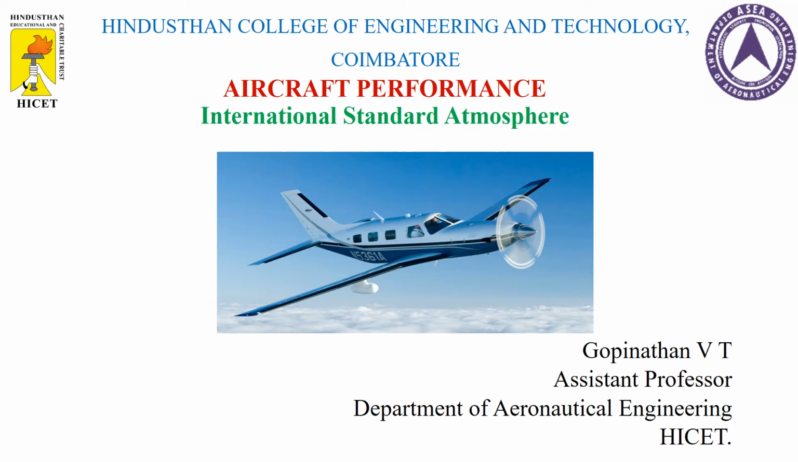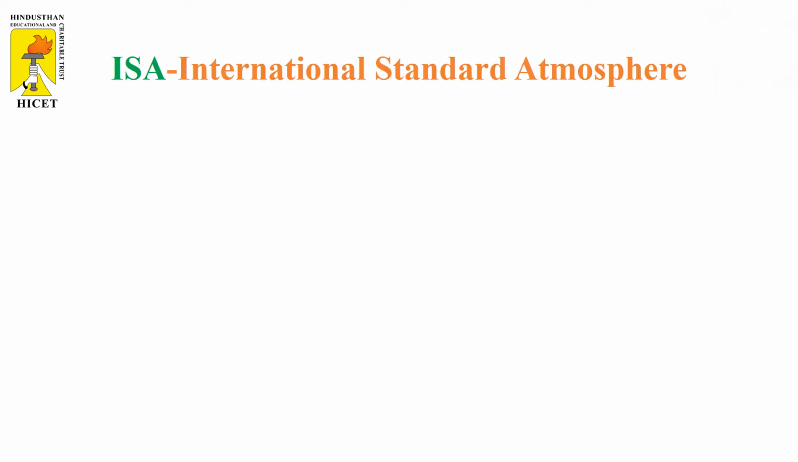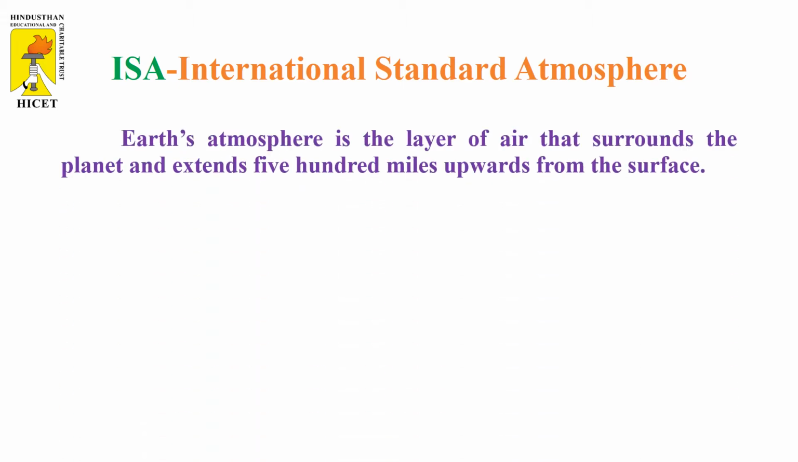In this video, I am going to talk about International Standard Atmosphere, ISA, which is a very important topic in aircraft performance. In the International Standard Atmosphere, first we are going to discuss what is meant by atmosphere. The Earth's atmosphere is the layer of air that surrounds the planet and extends 500 miles upwards from the surface. It consists of different concentric gaseous layers.